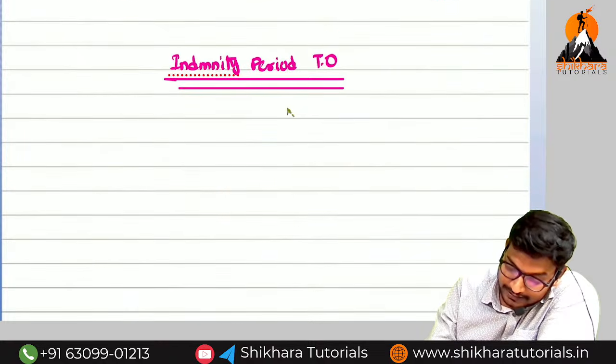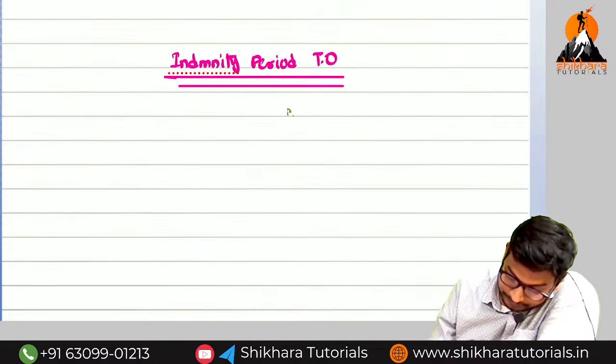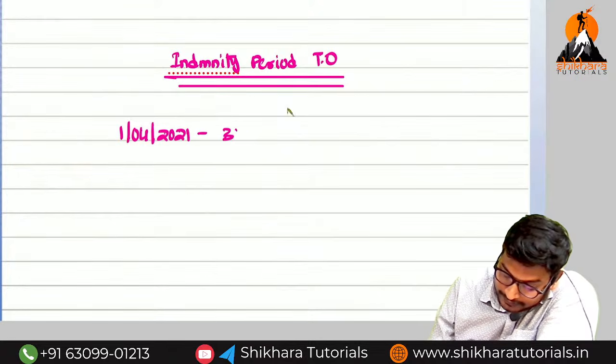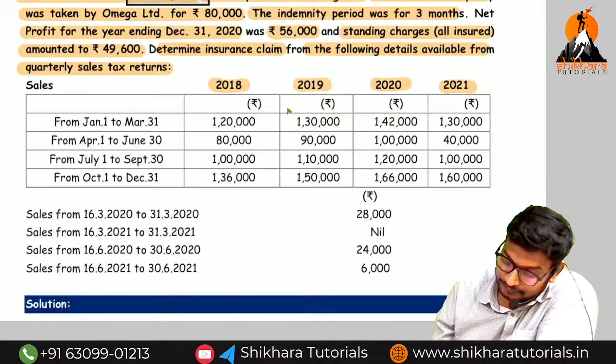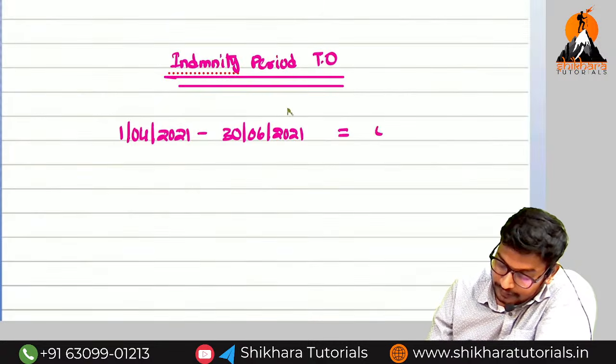Can you say the year? 1st April 2021 to 30th June 2021. That is equal to how much? 40,000. I have taken this one.